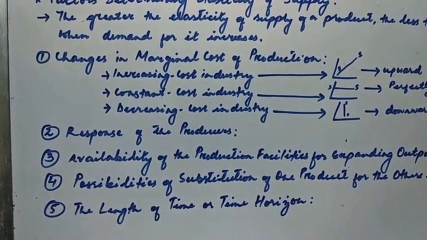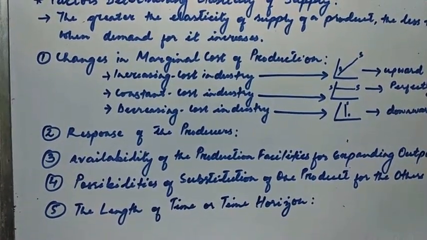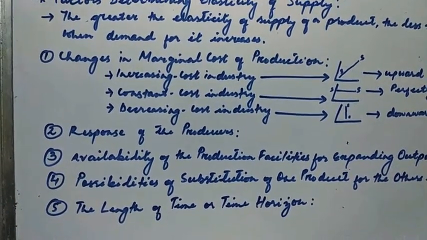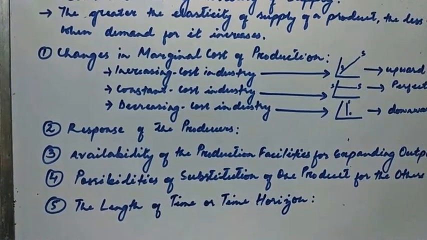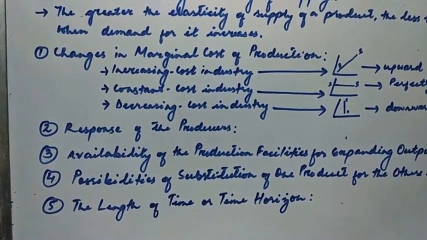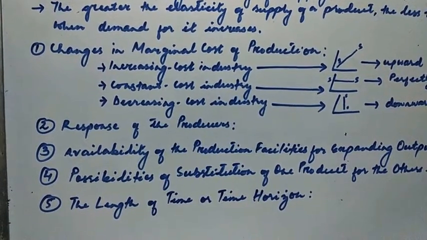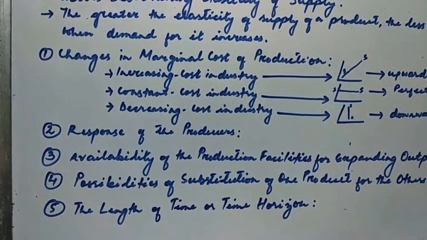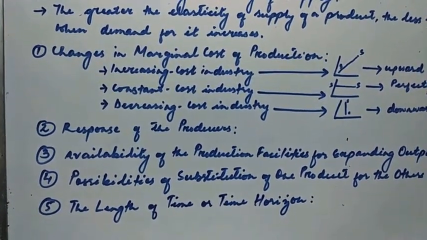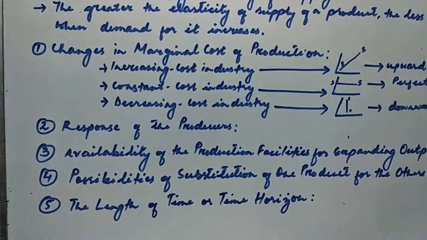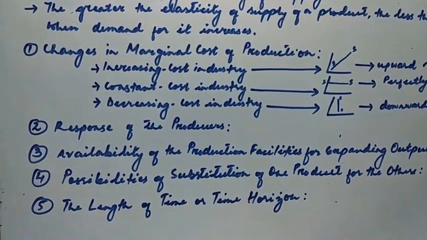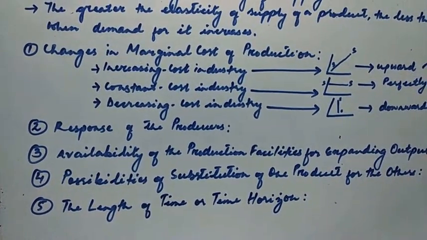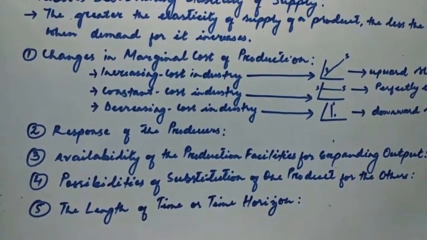So if the variable factor is increased, it will eventually cause diminishing marginal returns. We have seen the law of variable proportion, in which we have witnessed diminishing marginal returns. And in the short run, when diminishing marginal returns happen, as a result, with the expansion of output, the marginal cost of production rises. So this causes the supply of a commodity in the short run to be less elastic.